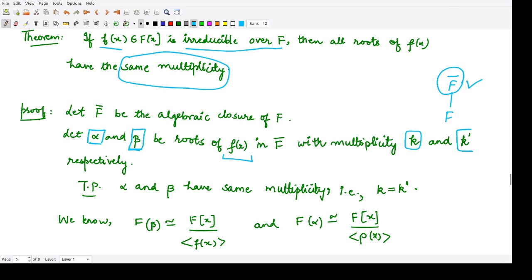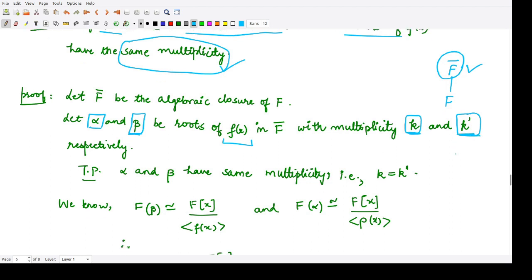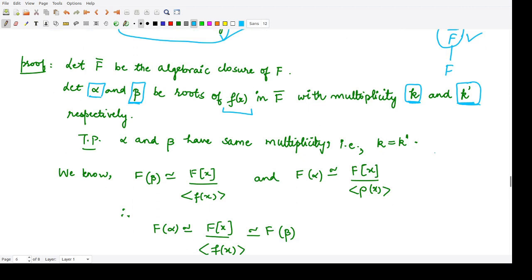Next we are to prove that all the roots have the same multiplicity. That means we will prove that k should be equal to k dash. This is what we intend to prove here.